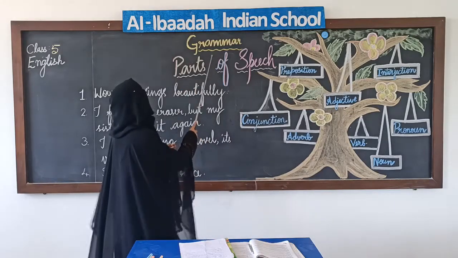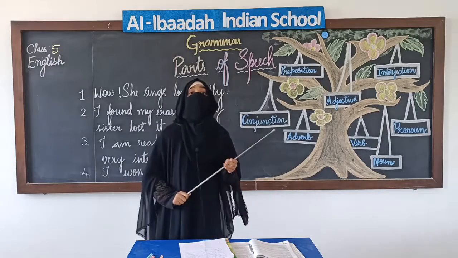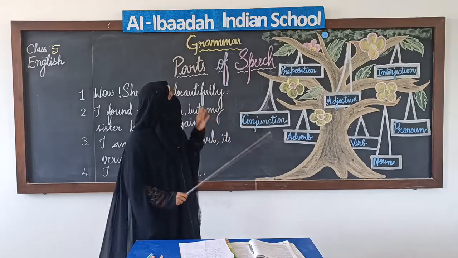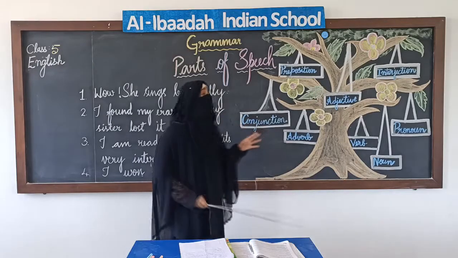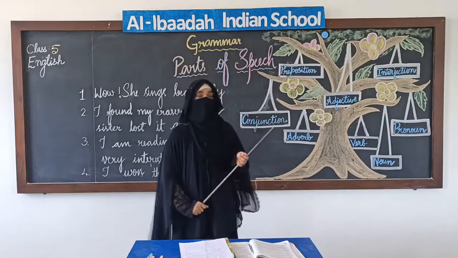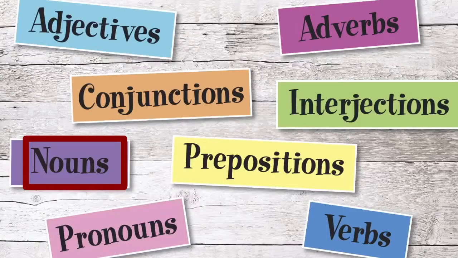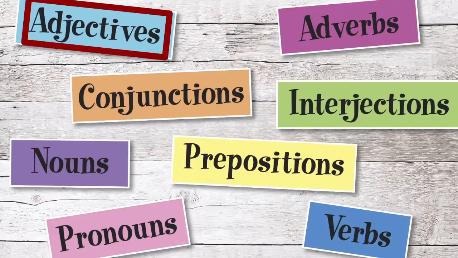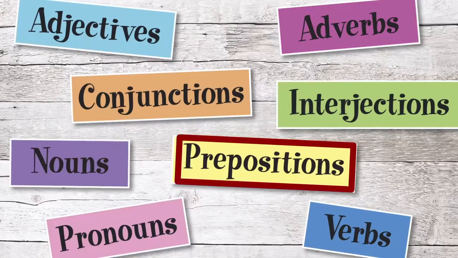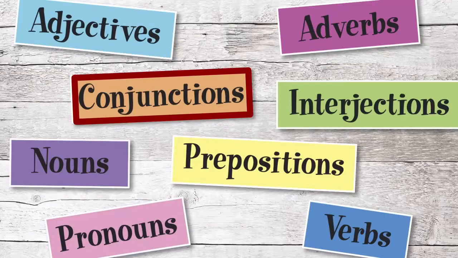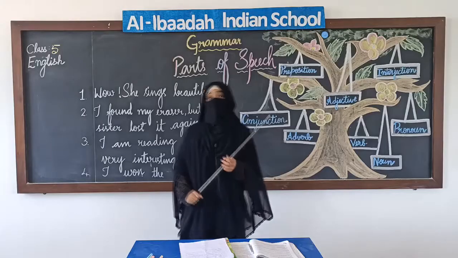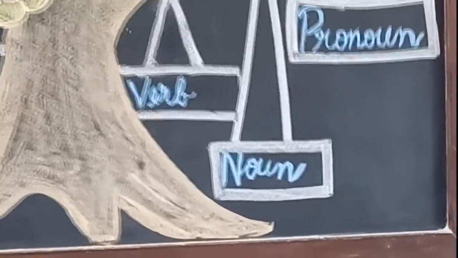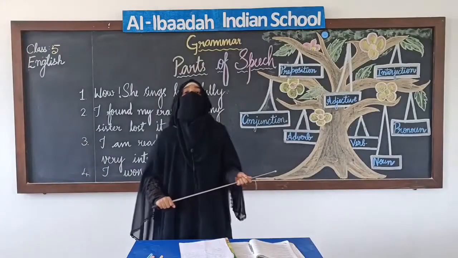So, in grammar, very commonly we have parts of speech. There are many parts of speech, but today I'm going to take up 8 parts of speech for you all. They are noun, pronoun, verb, adverb, adjective, preposition, conjunction, interjection. So, first of all, let us speak about noun. What is noun? Noun is a naming word.